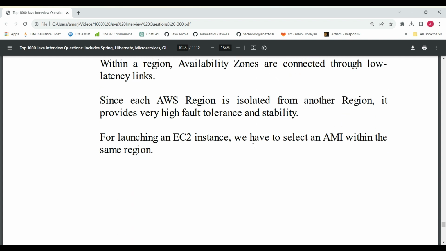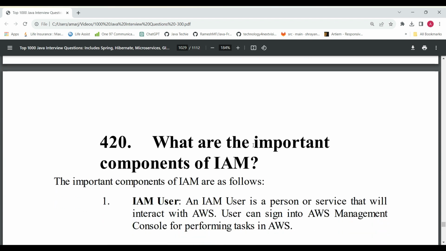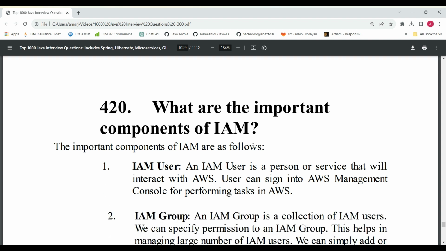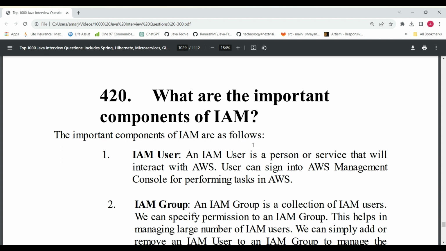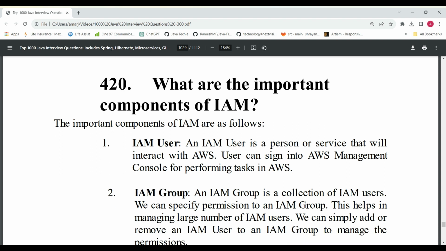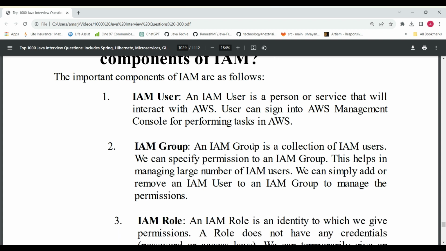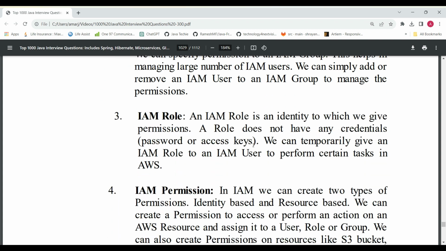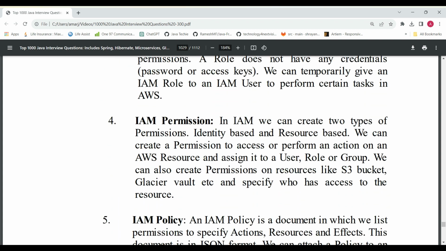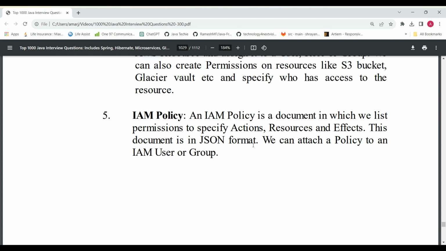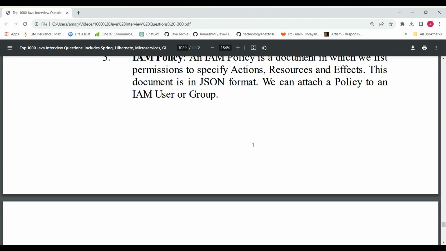And the second question is, what are the important components of an IAM user? What is an IAM user? The interviewer may ask, what is IAM, what types of users are there, and what components are used? IAM components include IAM users, IAM groups, IAM roles, IAM permissions, and IAM policies. This is the second question which may be asked by interviewers.